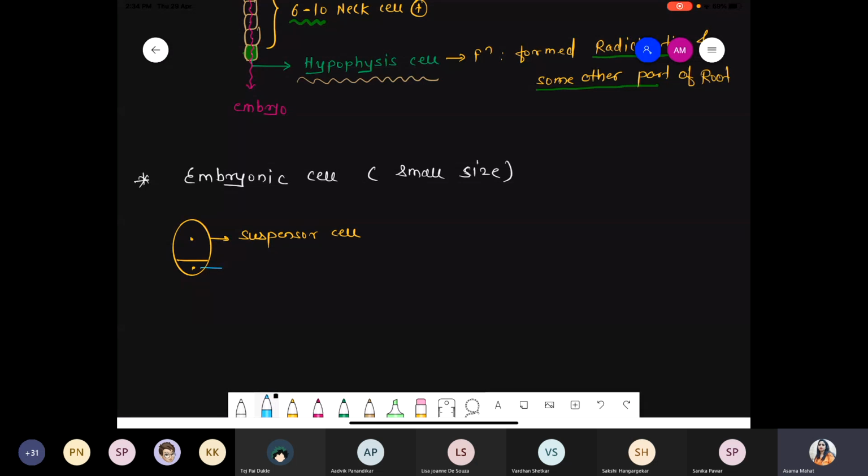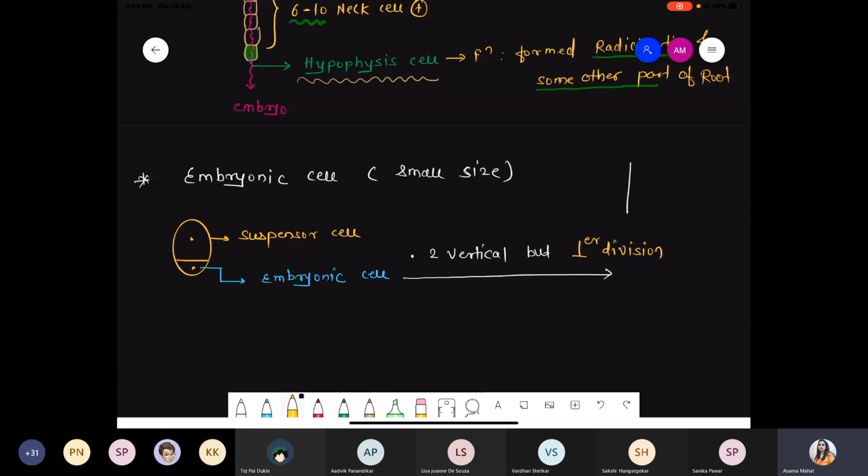Now we have to focus only on this cell, that is the embryonic cell or the embryonal cell. Embryonic is also fine, embryonal is also okay, no problem. This embryonal cell undergoes 2 times division. See how the division pattern happens, something a different pattern is there. This embryonic cell undergoes 2 vertical divisions. 2 vertical, you understand, like this, okay? Vertical division, but perpendicular to each other. This is the symbol for perpendicular, perpendicular division.